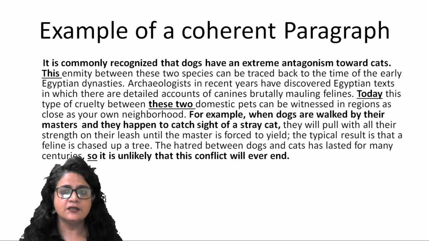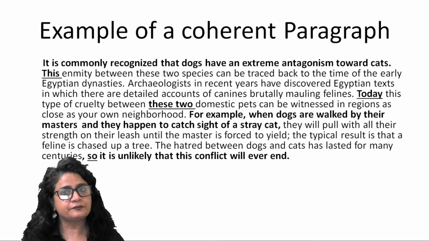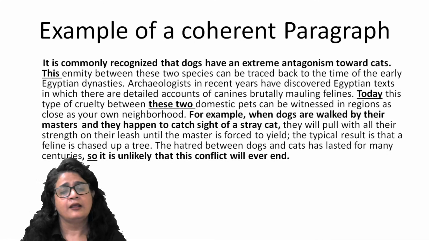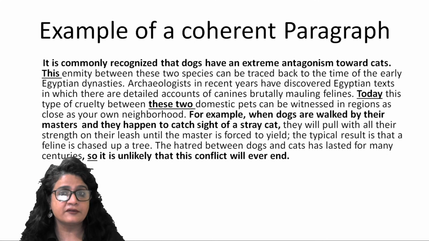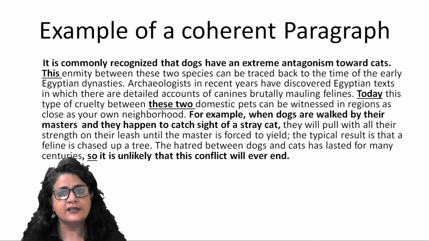Archaeologists in recent years have discovered Egyptian texts in which there are detailed accounts of canines brutally mauling felines. So here, dogs and cats have been replaced by their animal adjectives, right? So dogs are known as canines and cats are known as felines, right?